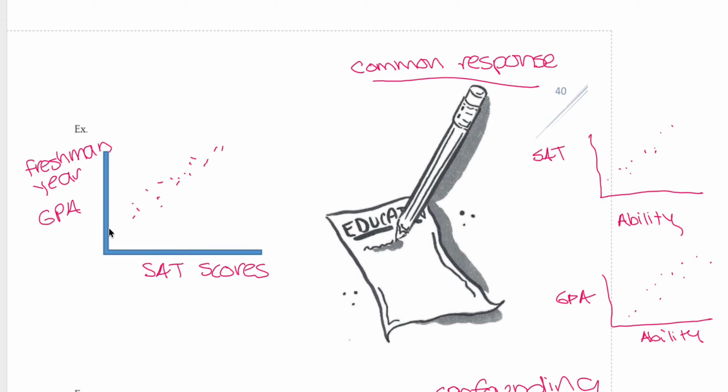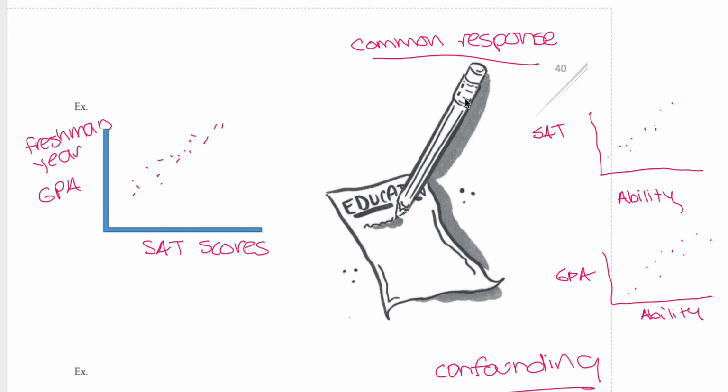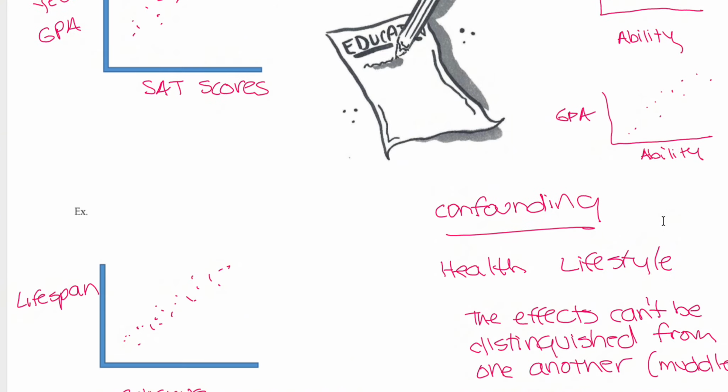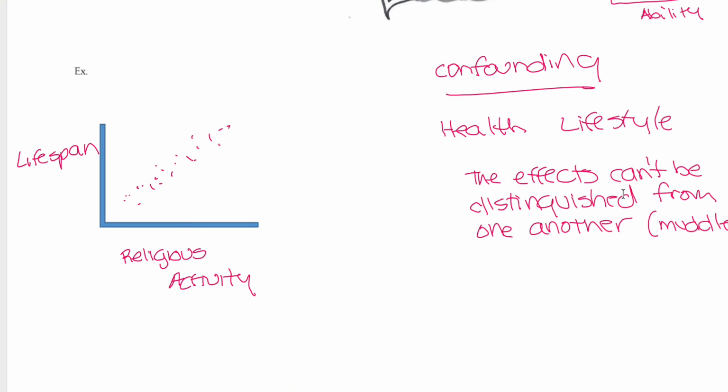that won't work, because different colleges have different entrance requirements for students. So students who get into the Ivy League compared to a community college will probably have pretty different SAT scores. So we cannot say that students having higher freshman GPAs leads to higher SAT scores. That does not match our intuition. So that's an example of a common response. Another example would be GPA versus ability, or SAT versus ability, if you want to think deeper into that.